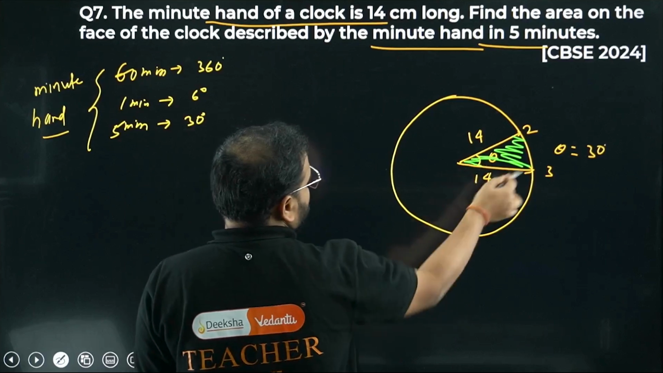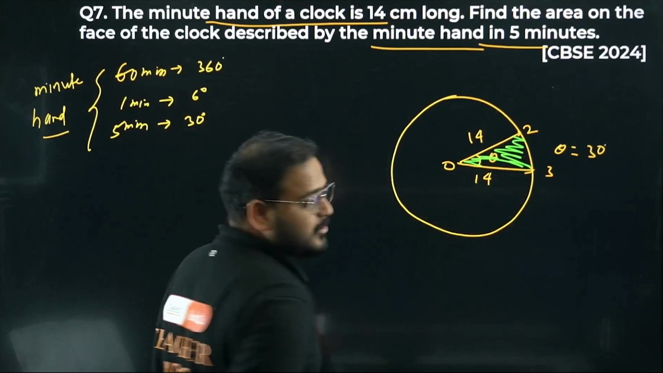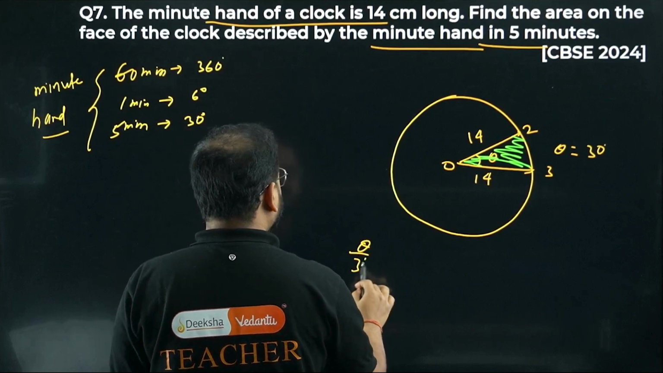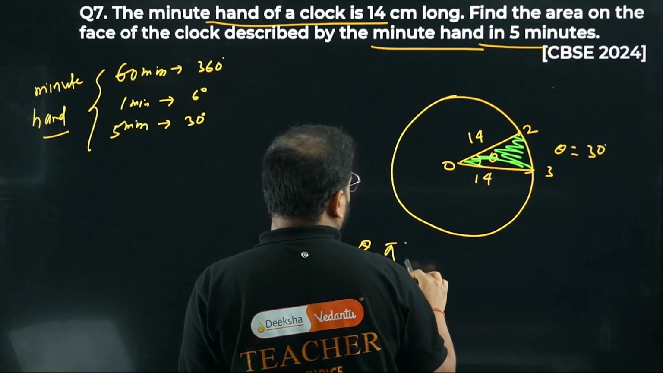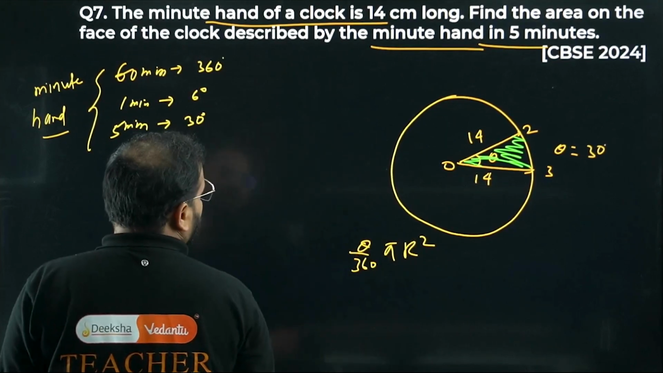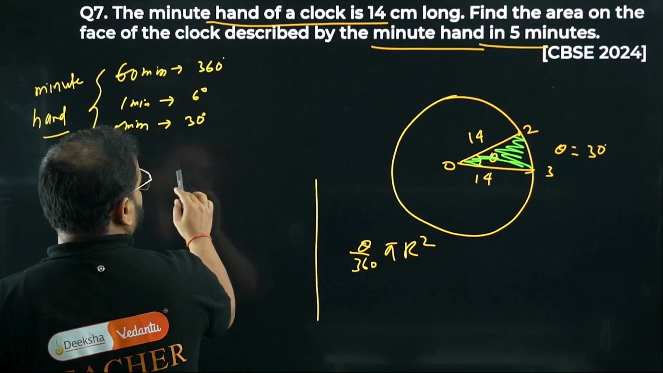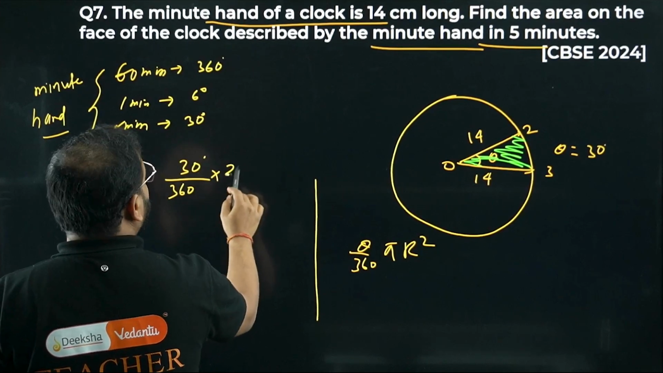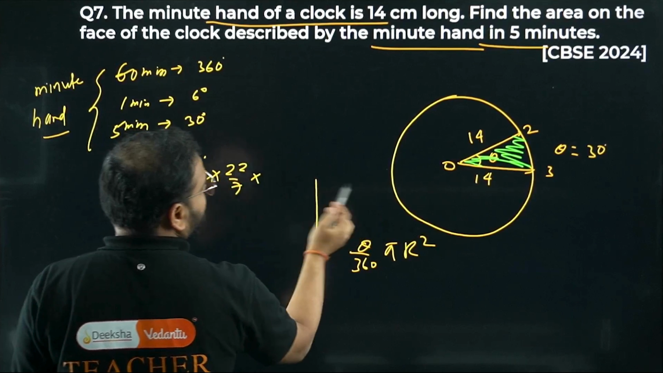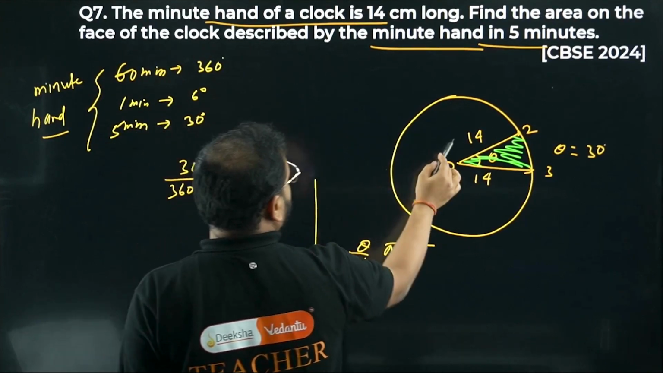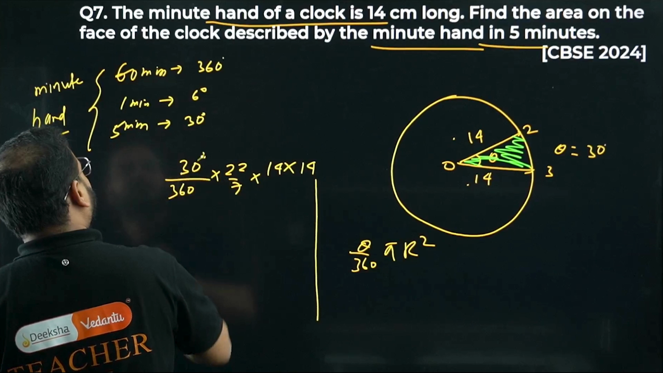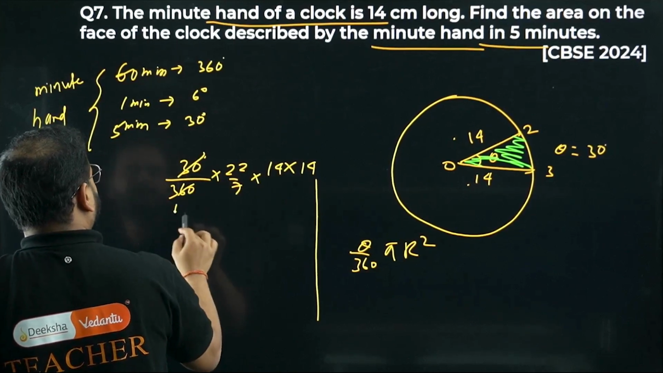What type of figure is this? Again a sector only, bacha. So theta by 360 times pi r square. How much is that? So 30 degrees by 360 into 22 by 7. What is r? 14 into 14, r square. I get 30 by 360 as 12.